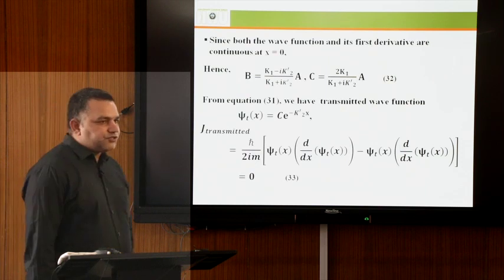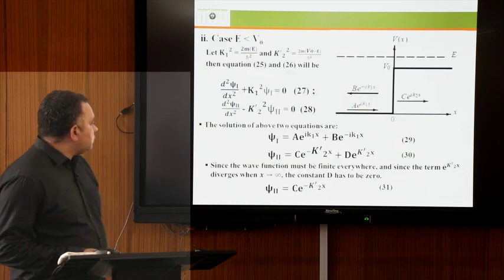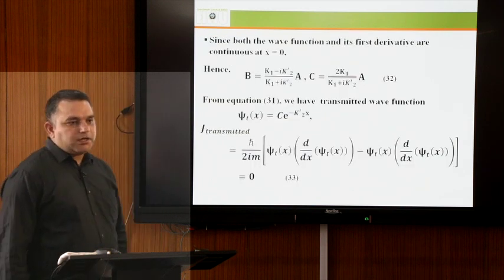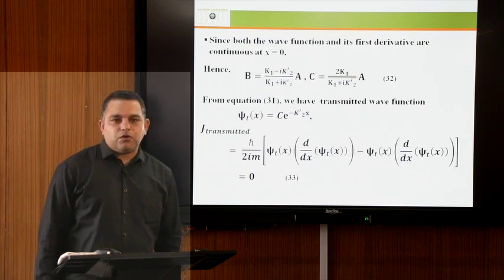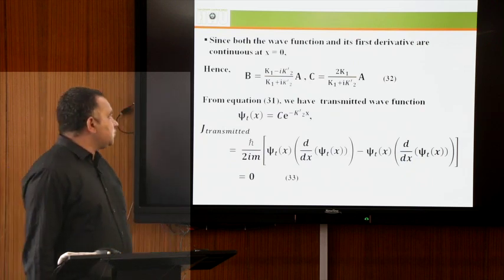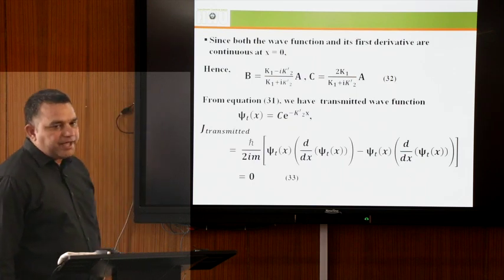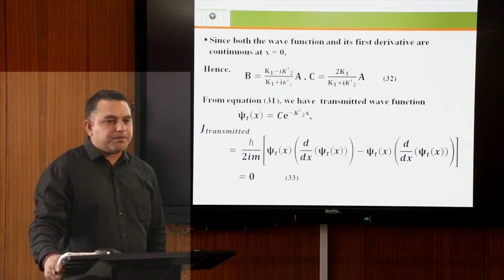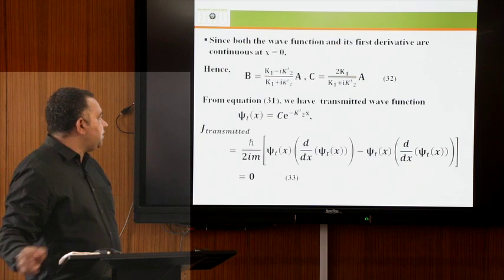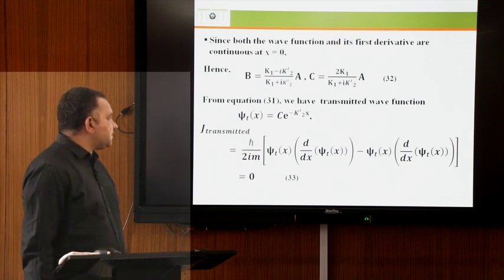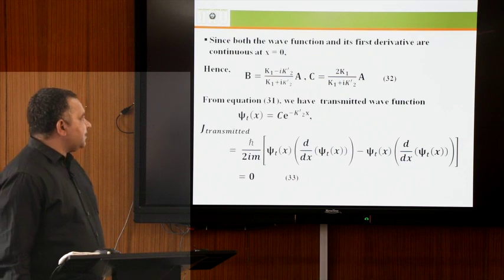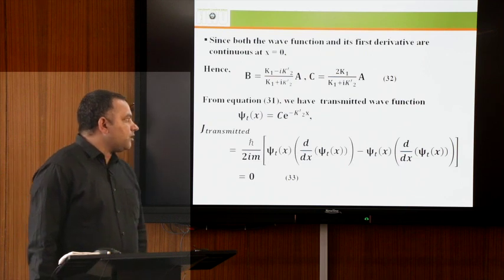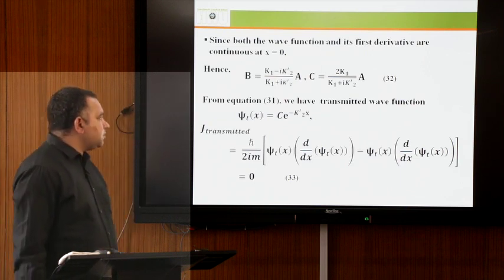Now applying the boundary conditions on equations 29 and 31, we know that the wave function and its derivative must be continuous at x equal to 0. Applying the boundary conditions, we have the values of constants b and c in terms of k1, k2 prime and a. Here b equal to k1 minus i k2 prime by k1 plus i k2 prime into a, and c equal to 2 k1 by k1 plus i k2 prime into a. This is equation 32.